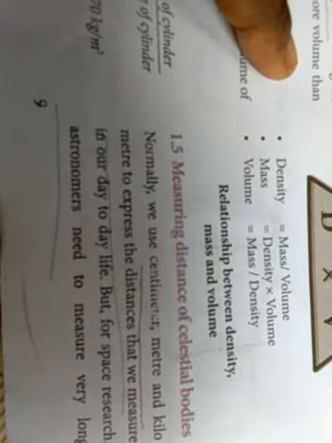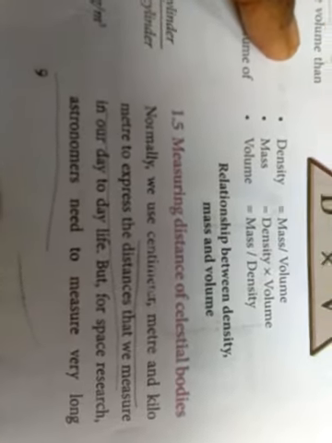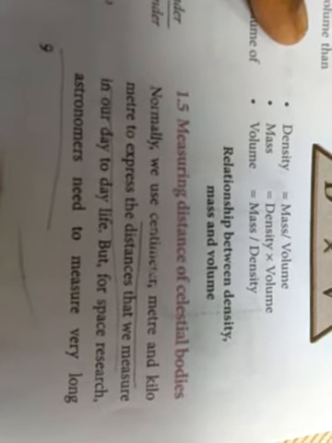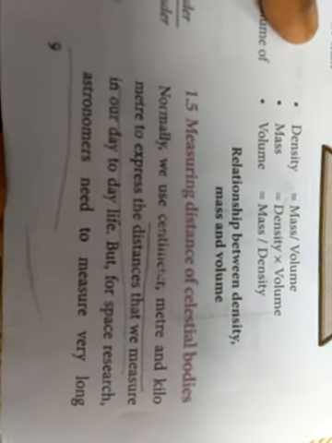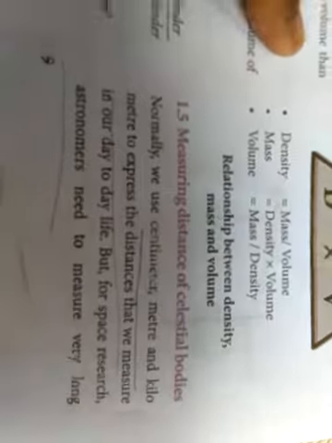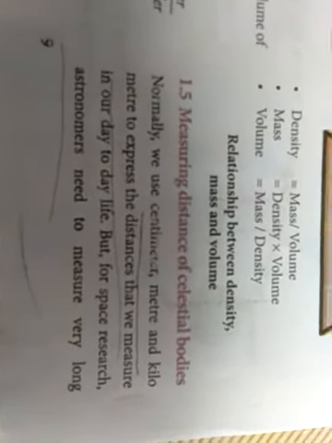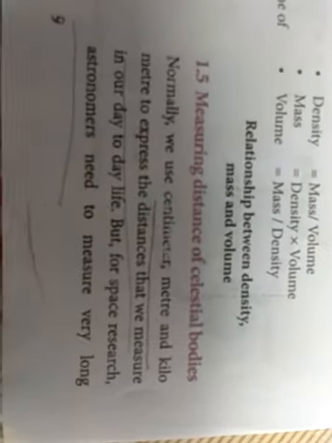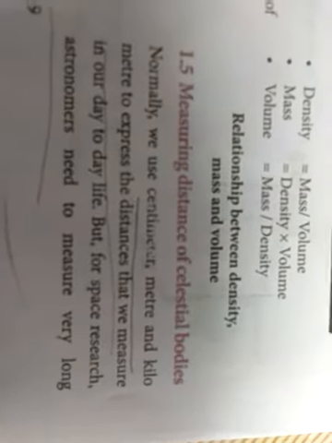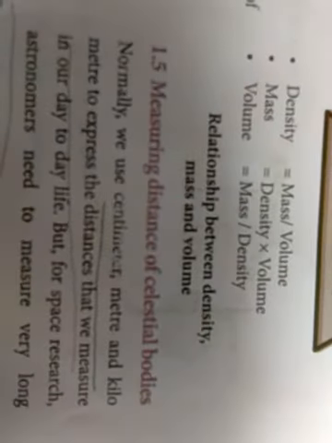Next, measuring distance of the celestial bodies. Normally we use centimeter, meter and kilometer to express the distances that we measure in our day-to-day life.